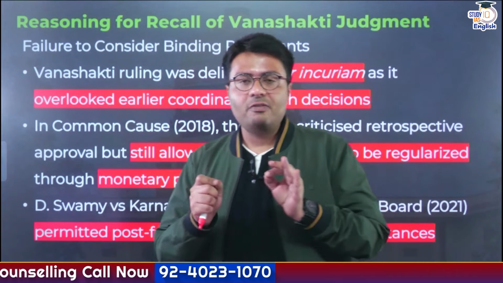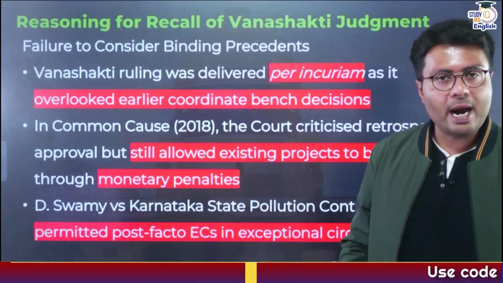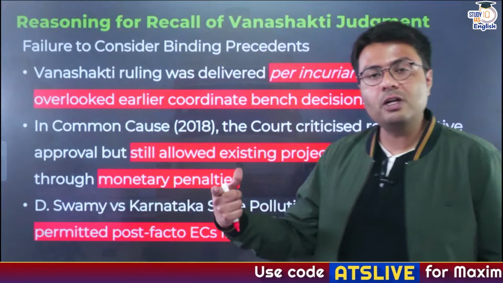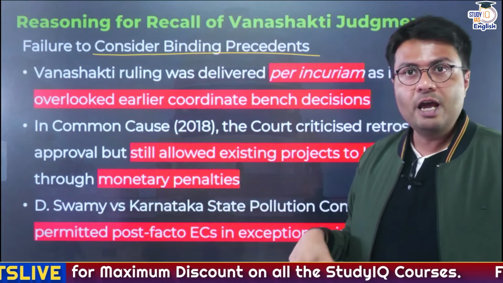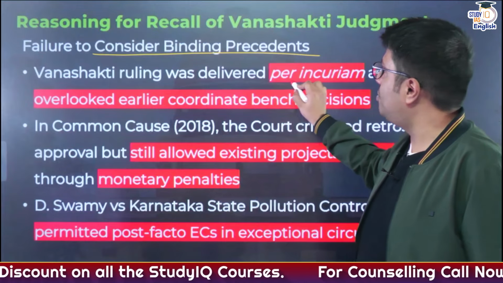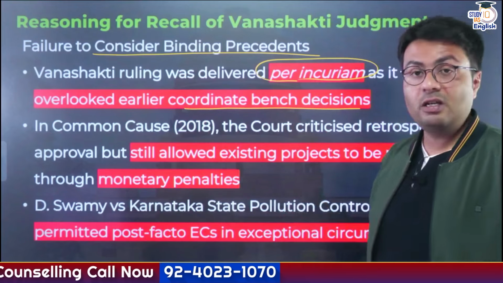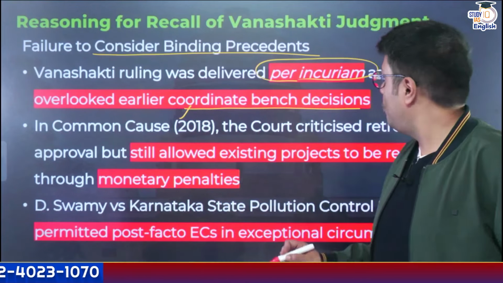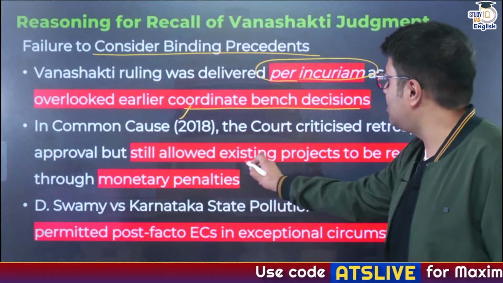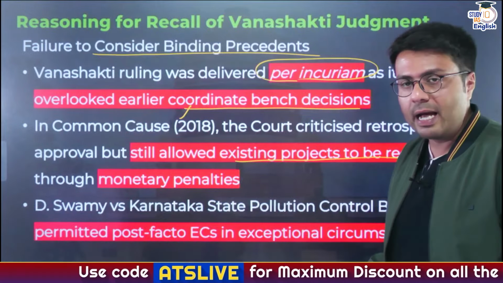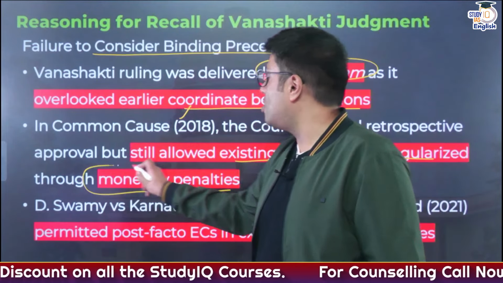Now, what was the reasoning given by the Supreme Court when it invalidated the Vanashakti judgment? The first reason the Supreme Court provided was that in the first instance, during the Vanashakti judgment, the Supreme Court failed to consider the binding precedents of its previous judgments. If you remember, the Supreme Court stated that this judgment was delivered per incuriam, which means it overlooked earlier coordinate bench decisions. For example, the Common Cause 2018 case, where the Supreme Court, although it criticized the concept of retrospective clearances, still allowed it because certain existing projects needed to be regularized. But to deter such instances in the future, the Supreme Court imposed severe monetary penalties on it.